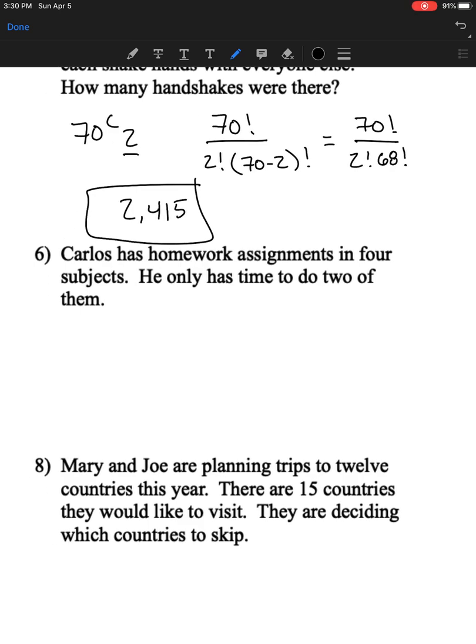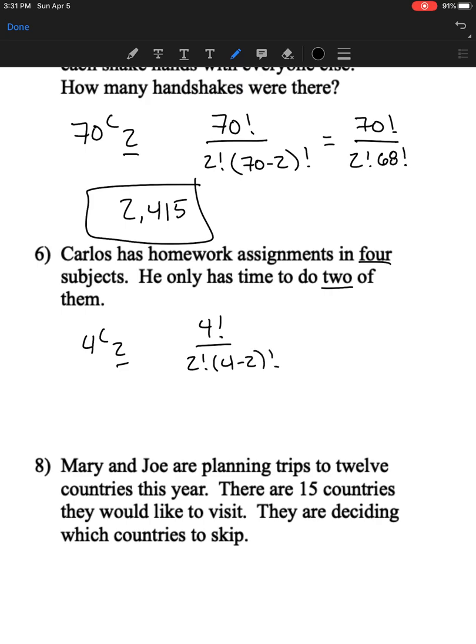All right, let's look at this homework question. Carlos has homework in 4 different subjects. He only has time to do 2 of them. So big number 4, little number 2. So 4 combinations of 2. So big number goes on top, and then little number first, and then big minus little.